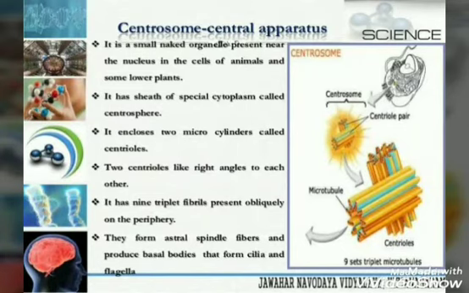Each cylinder has 9 triplet fibrils present obliquely on the periphery. They also produce basal bodies that form cilia and flagella, which help in the movement of organisms.